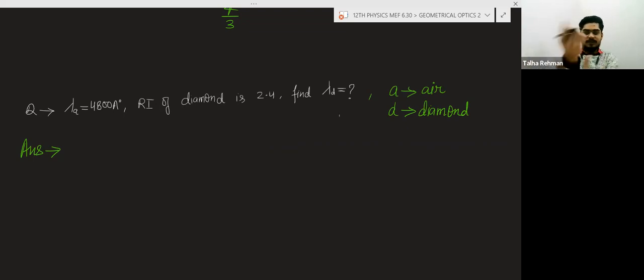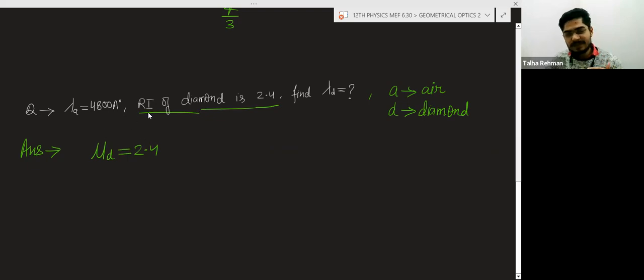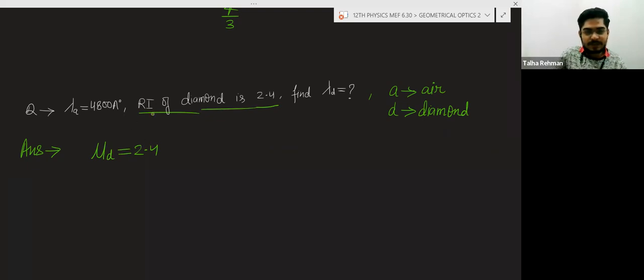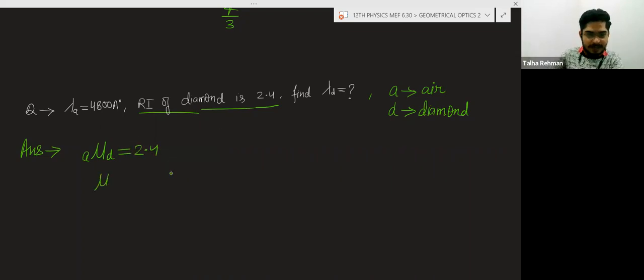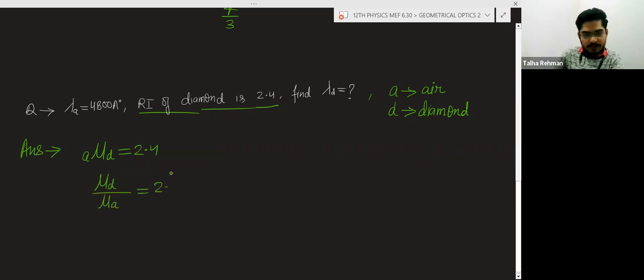First thing, it is given that the refractive index of diamond is 2.4. Basically, we will say this refractive index is with respect to air. If nothing is given, you will consider the refractive index of diamond with respect to air, that is equal to 2.4. So refractive index of diamond divided by refractive index of air is equal to 2.4.